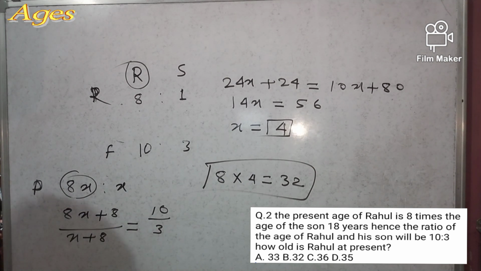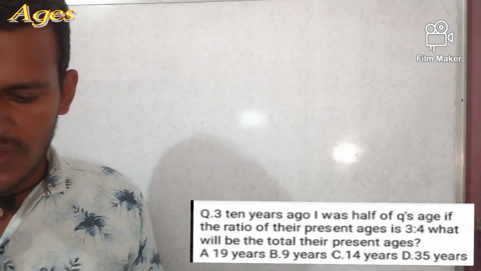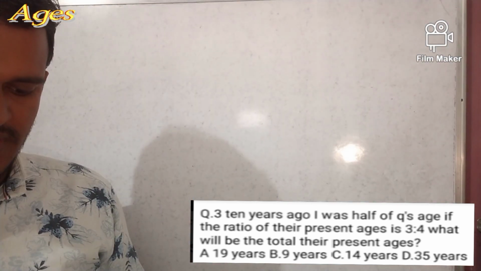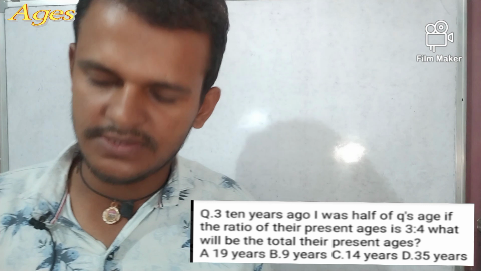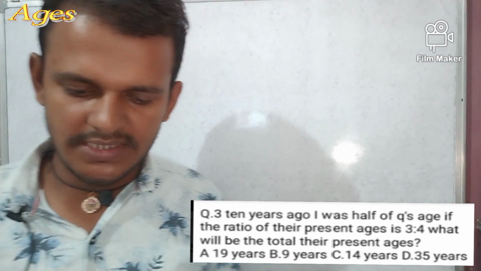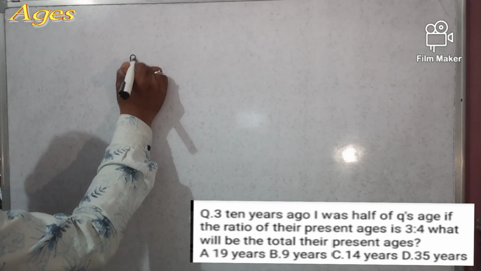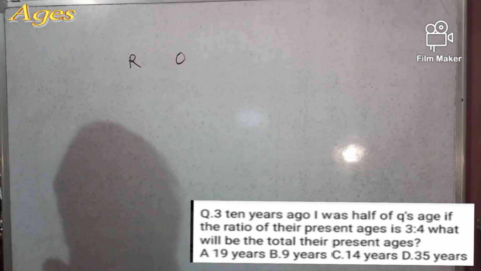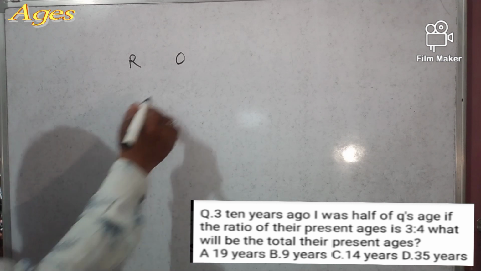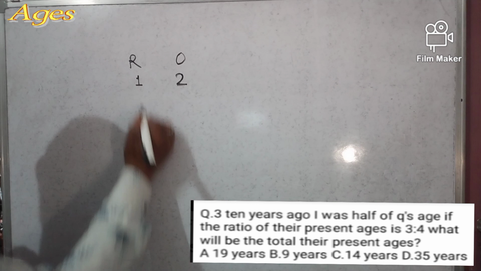So move to question number 3. Next question. 10 years ago, P was half of Q's age. If the ratio of their present ages is 3:4, what will be the total of their present ages? This is P and this is Q. P is half of Q. So suppose Q is 2, so P will be 1.